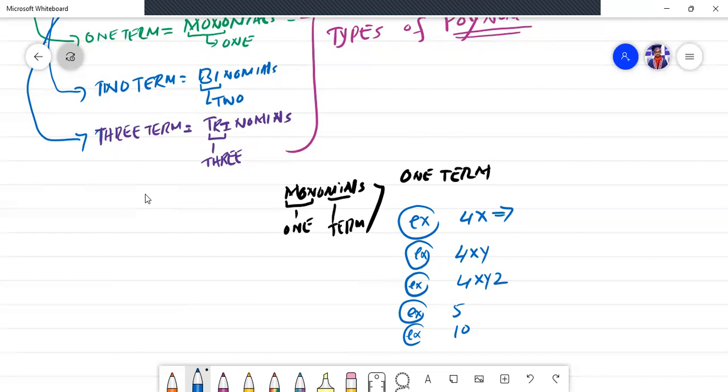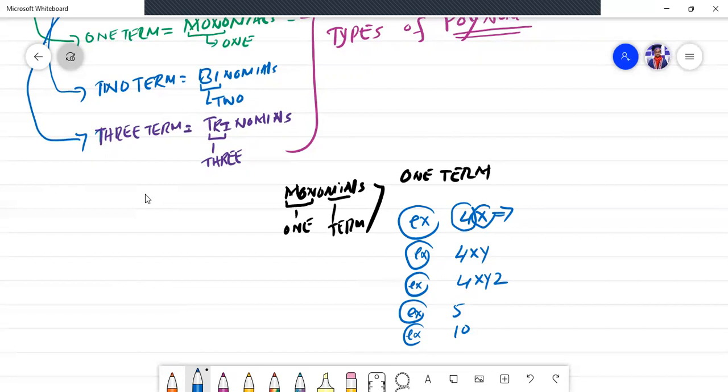Always remember, in algebra, numbers and letters next to each other means multiply. This is the number and this is the letter. In algebra, it means there is multiplication between the number and the letter.